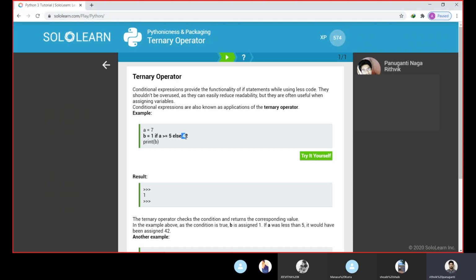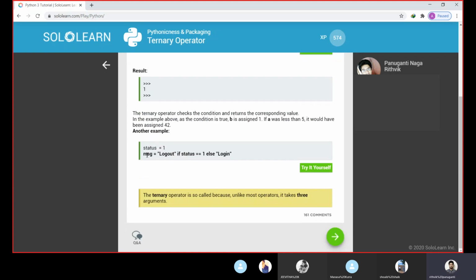Else 42. So suppose the user has given 3 here. So 3 greater than or equal to 5 is false, right? So the b value will be updated with 42. So we are changing the b value based on this if condition and else. So when we print b, the output will be 1.